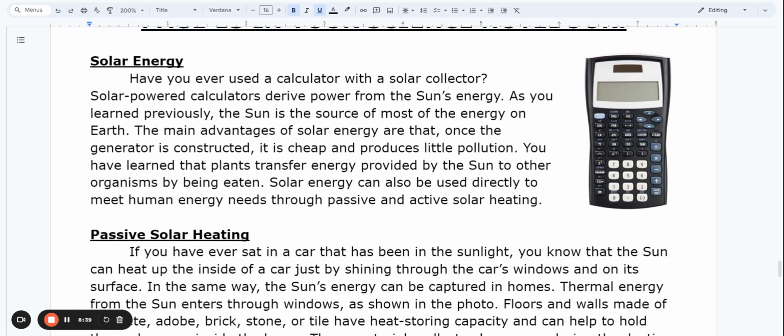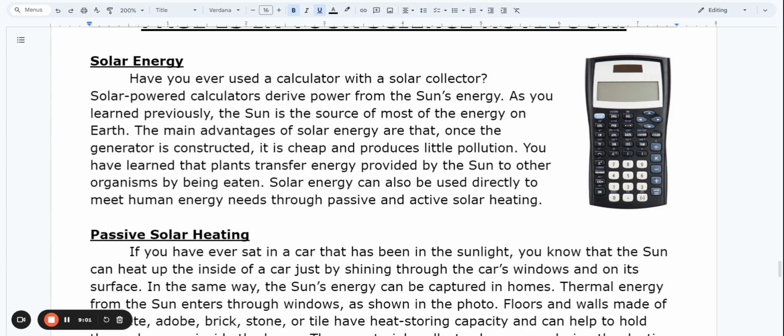Solar energy. Have you ever used a calculator with a solar collector? Solar-powered calculators derive power from the sun's energy. As you learned previously, the sun is the source of most of the energy on Earth. The main advantages of solar energy are that once the generator is constructed, it is cheap and produces little pollution.